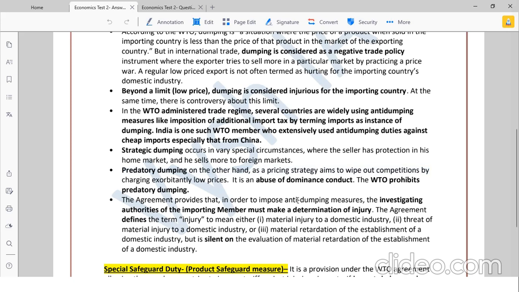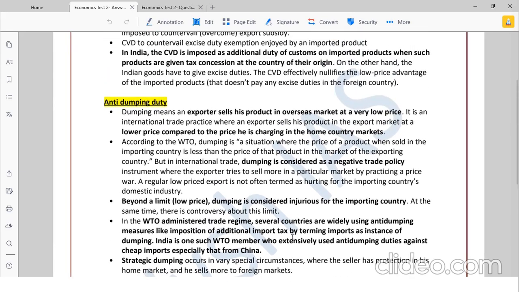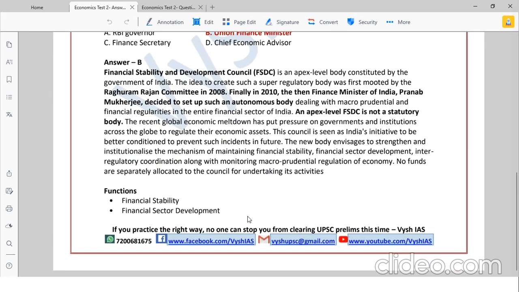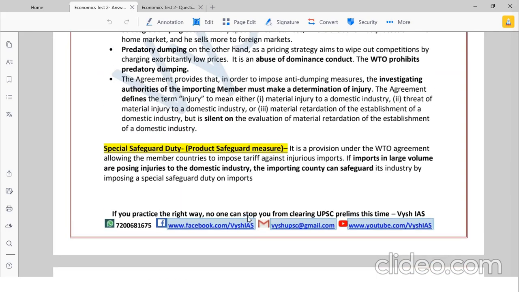Okay, and that is why you have anti-dumping measures also, and there is an investigation team which does that, and everything is given here. And what is injury to a product, some definitions are given: injury to the market, material injury, threat of material injury, material retardation. These are all WTO terminology which may not be very important for you, but this is the full story of anti-dumping duty. Okay, and safeguard, I told you, is when large volumes of things are coming into the importing country and our domestic industry is getting harmed. That is when we put a special safeguard duty. Okay, so that is the three types of duty.